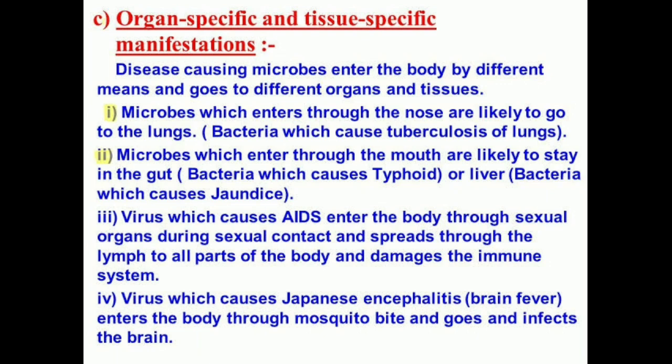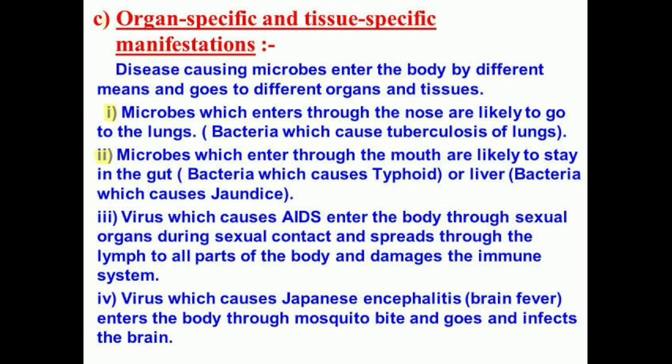And in the case of jaundice, they will go to the liver. Okay. But this will not be the same in all cases. For example, in infections like HIV or AIDS, the virus that causes HIV will enter our body through sexual contact. Through the sex organs, it will spread all over the body through lymph.